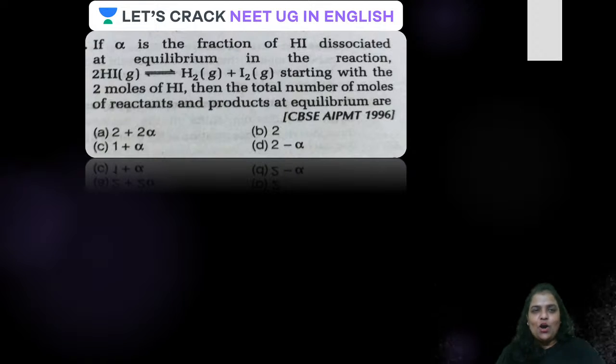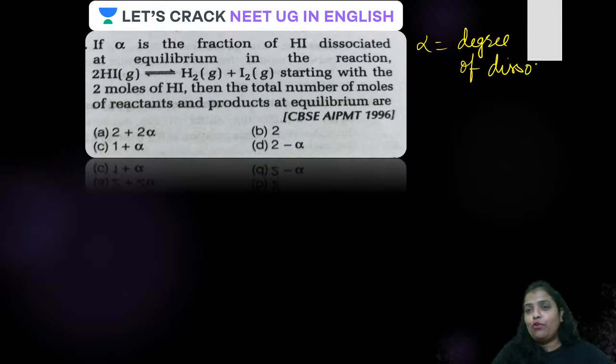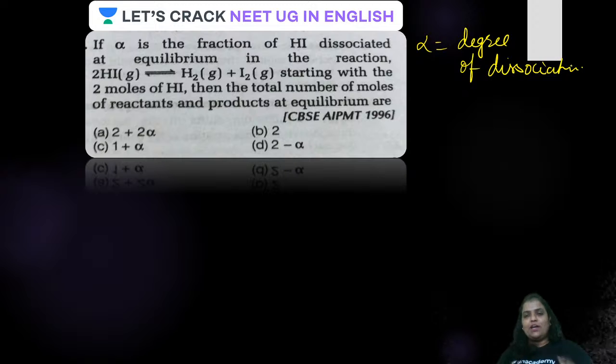The question is, if alpha is the fraction of HI dissociated at equilibrium in the reaction, or you can say degree of dissociation, it is also said to be the degree of dissociation. If you know the answer, put it in the chat box. Has anybody answered so far? Those who have solved it, answer in the chat box. I'm waiting for your answer. Alpha is the degree of dissociation, guys.